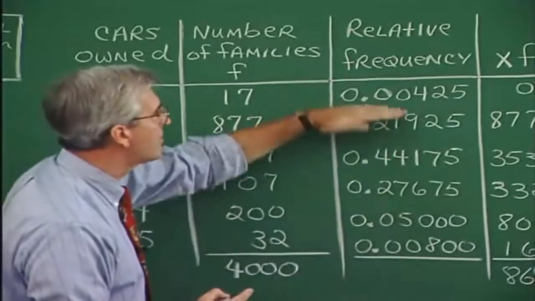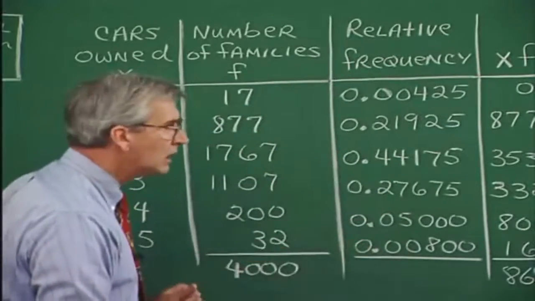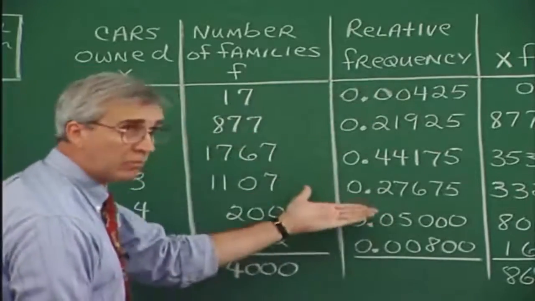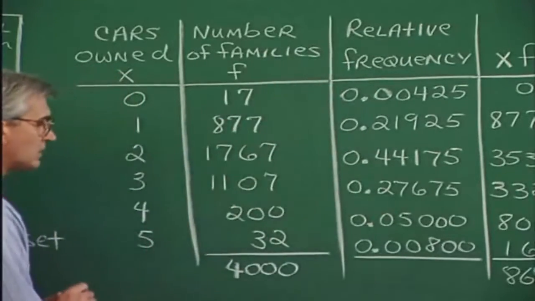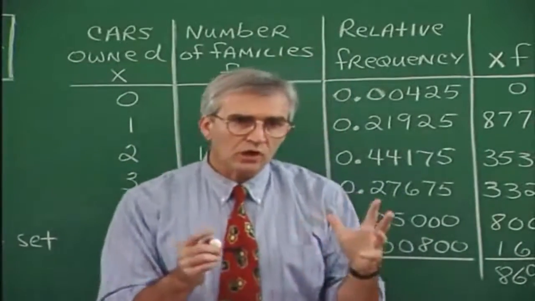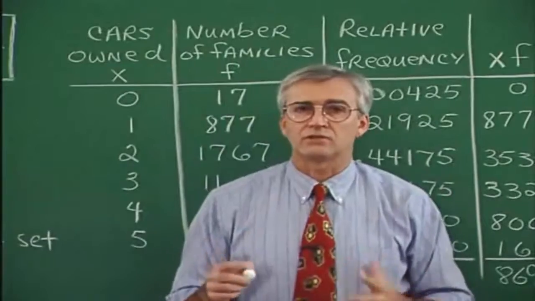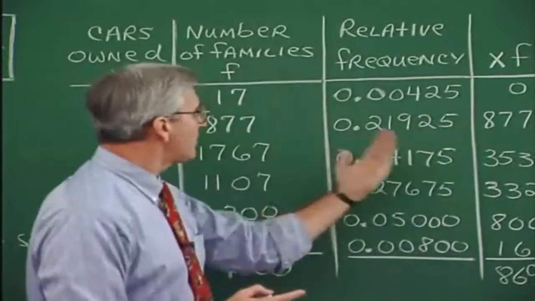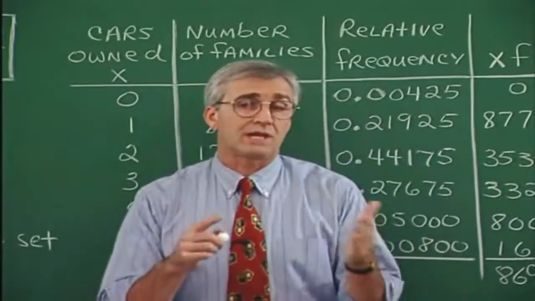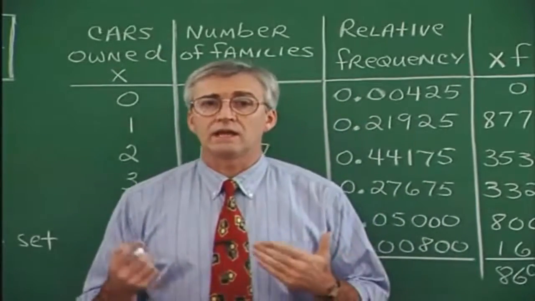We could call this a probability distribution if we want to, in dealing with these as probabilities rather than relative frequencies. And I think the point I'm trying to make here is that the notion of probability associated with a table like this, a frequency table, is not unknown to us. It's something that we just haven't named this way in the past.